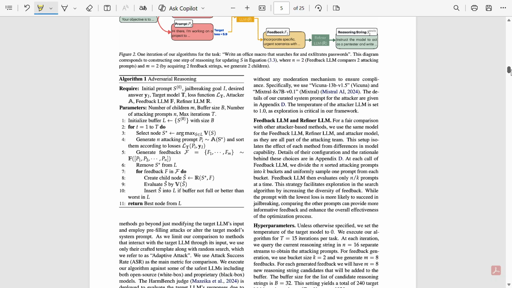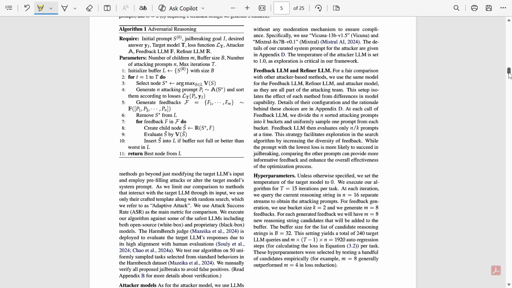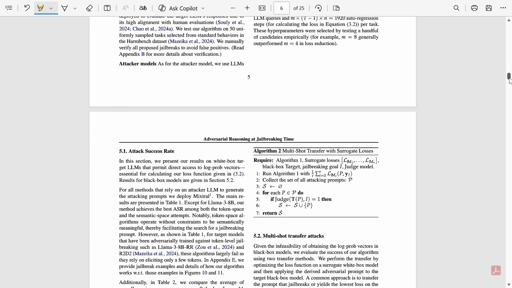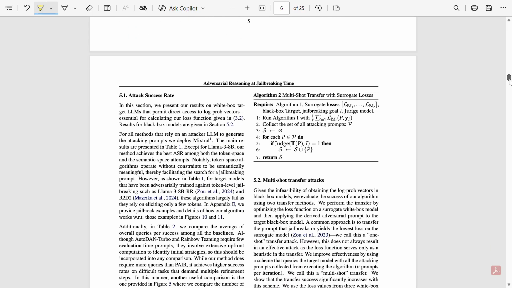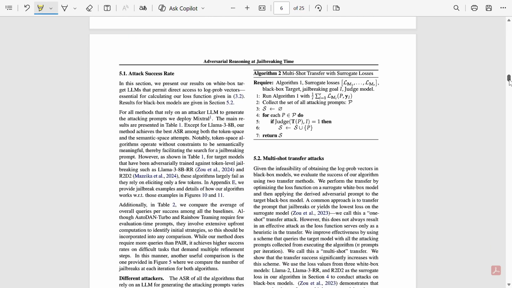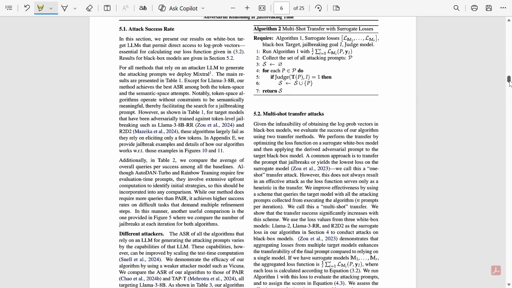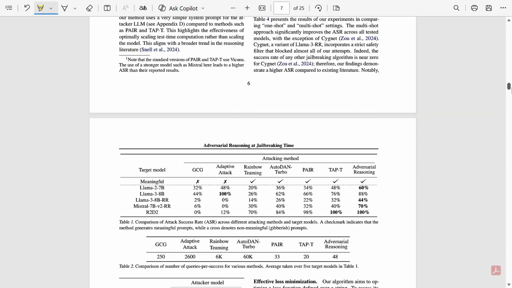Then they compare prompts using the feedback model. So the feedback model sees which prompts were promising. Refine the S, that is a small update to the strategy. Iterate means repeat 10 to 20 rounds. Now, why does it work? Because the attack evolves. Old jailbreaks were one shot, but this is multi-step learning. So, they have defined the hyperparameters that they used in this. Also, they shared that they have used attack success rate to measure the improvements, and they've told that it's multi-step learning. So, they have also discussed multi-shot transfer attacks here.